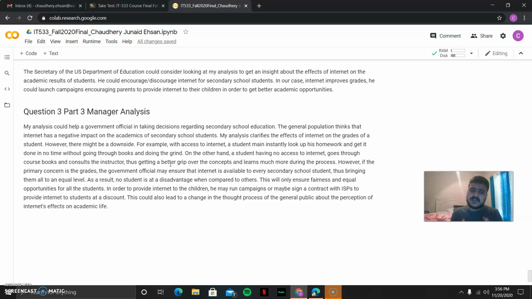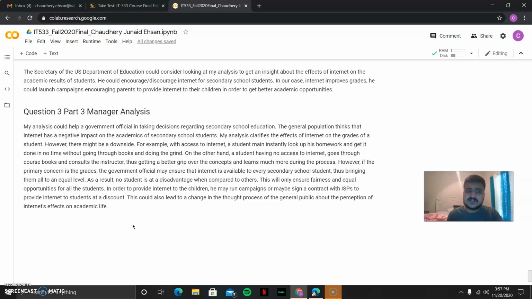However, there might be a downside. For example, with internet access, a student may instantly look up his homework and get it done in no time without going through books and doing the grind. On the other hand, a student having no access to internet goes through the course book and consults the instructor, thus getting a better grip over the concepts and learns more during the process.